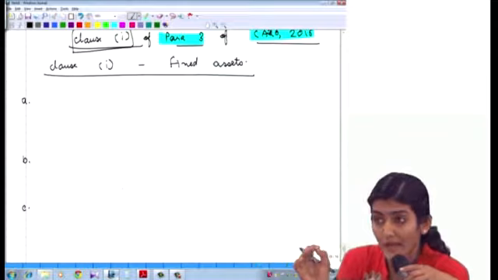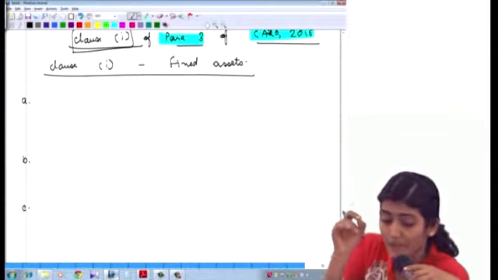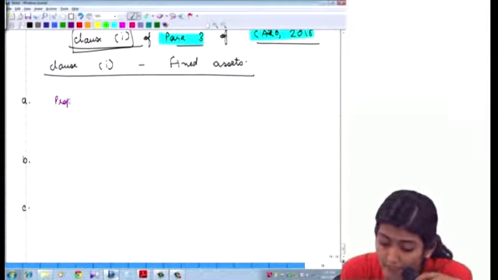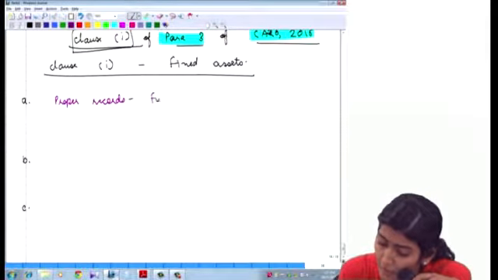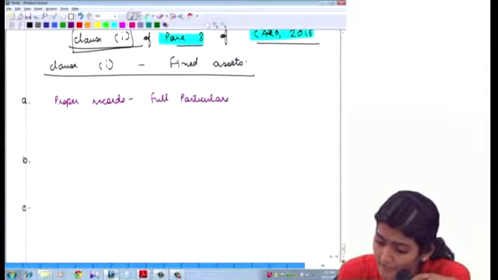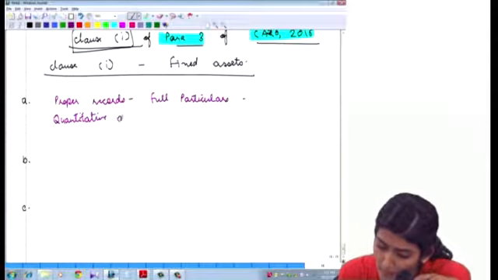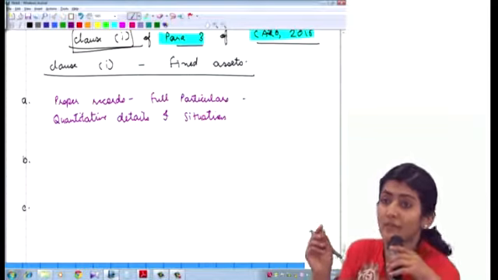Right, so clause 1, which is fixed assets, under which there are 3 points, under which point number 1 is whether the company is maintaining proper records showing full particulars, including quantitative details, and situation of fixed assets. That is point 1 under clause 1.